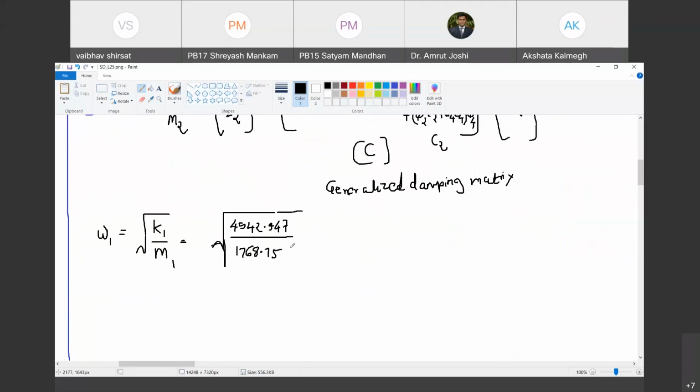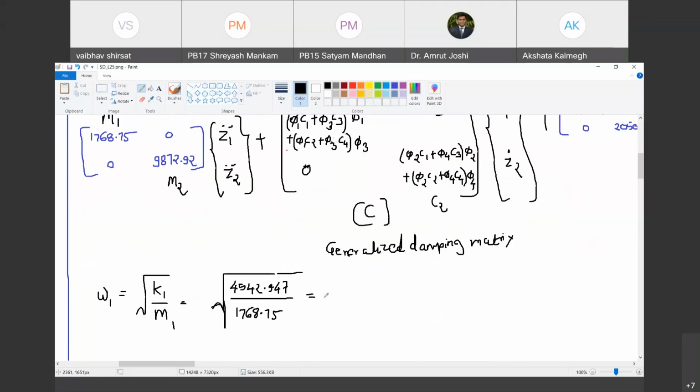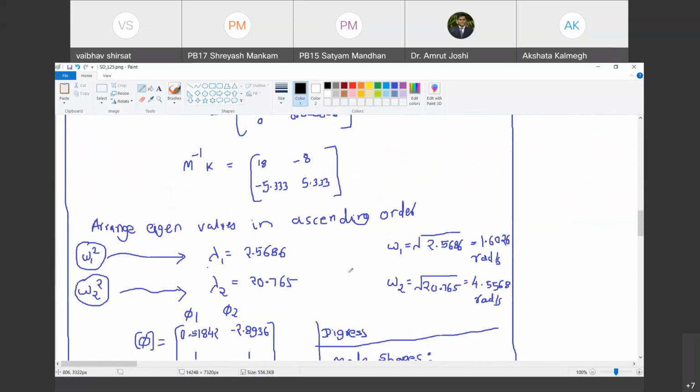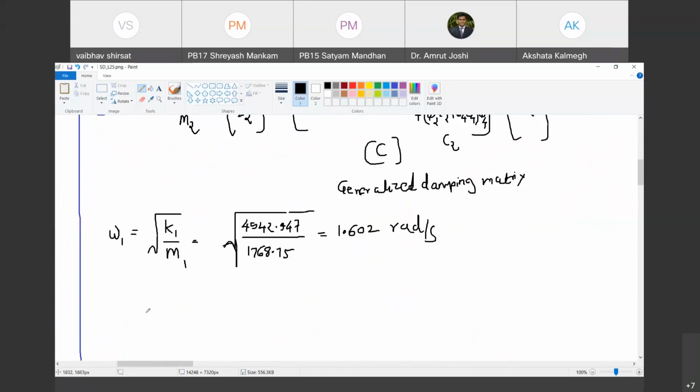Can you tell me what is this value? 1.602 radian per second. Is it same as the frequency that we got earlier? 1.602. Do you agree with me? Yes. So same. So what we are doing is correct.